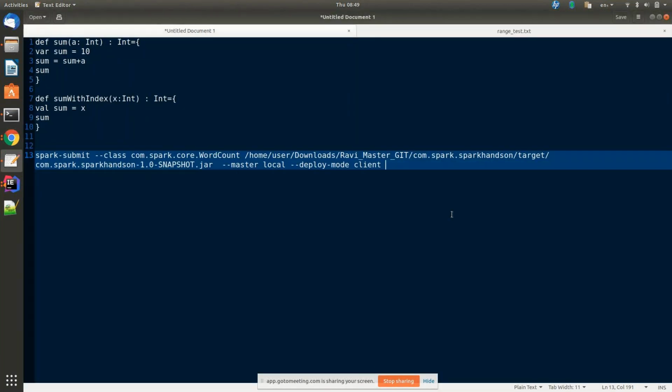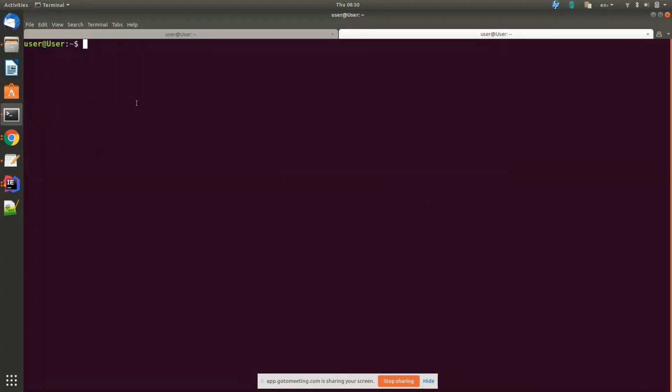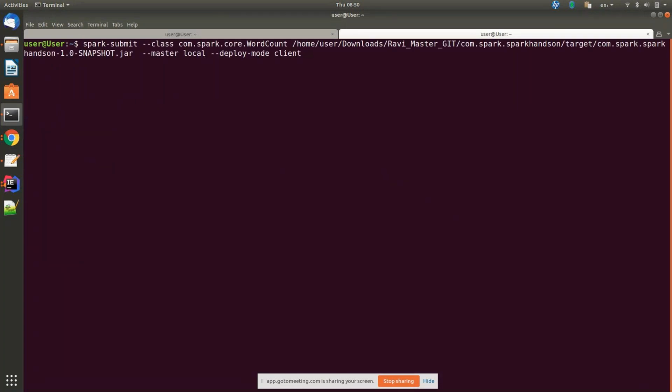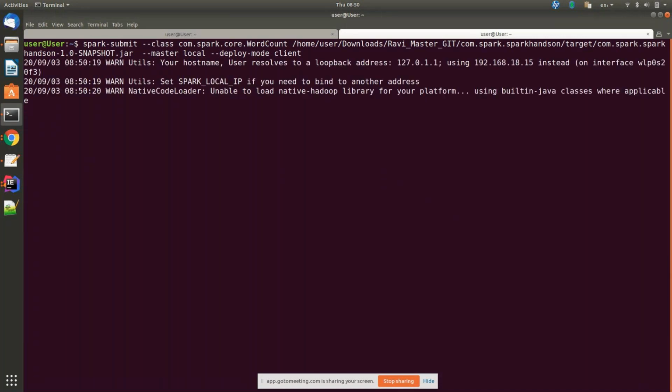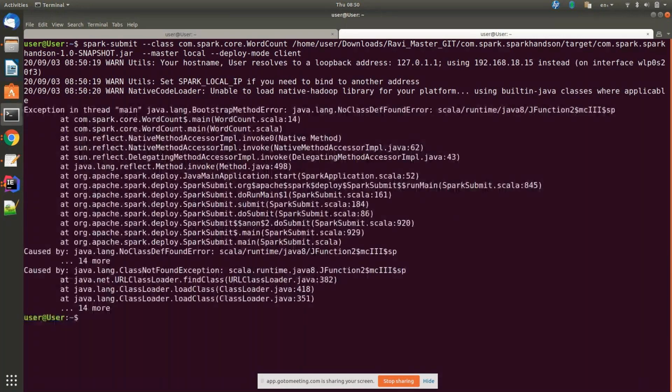Copy this and execute it in your new terminal which you have created, not in the REPL, outside. Paste it. Press enter. No class definition found. It's Scala, Java 8.